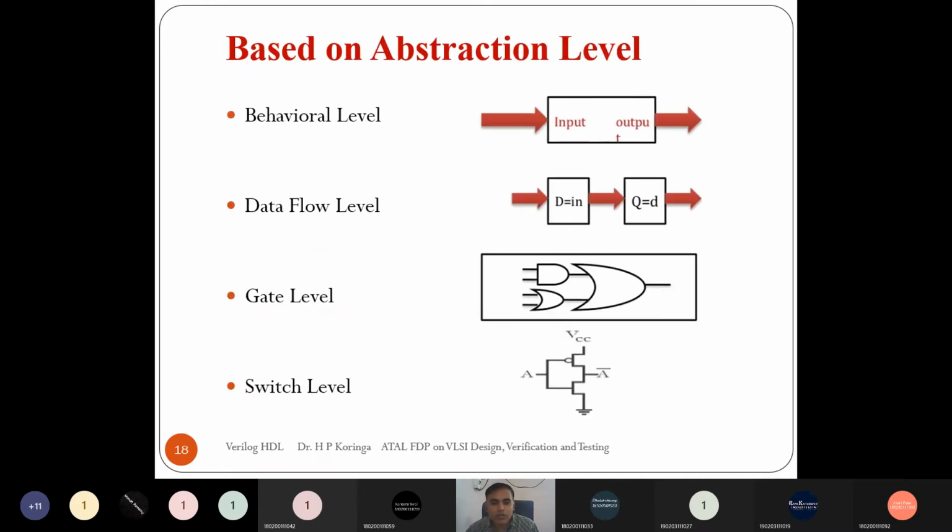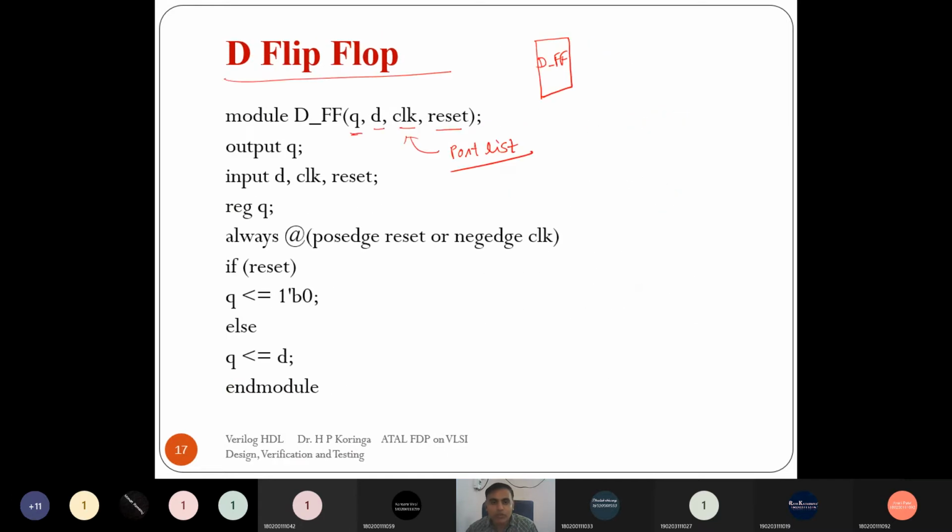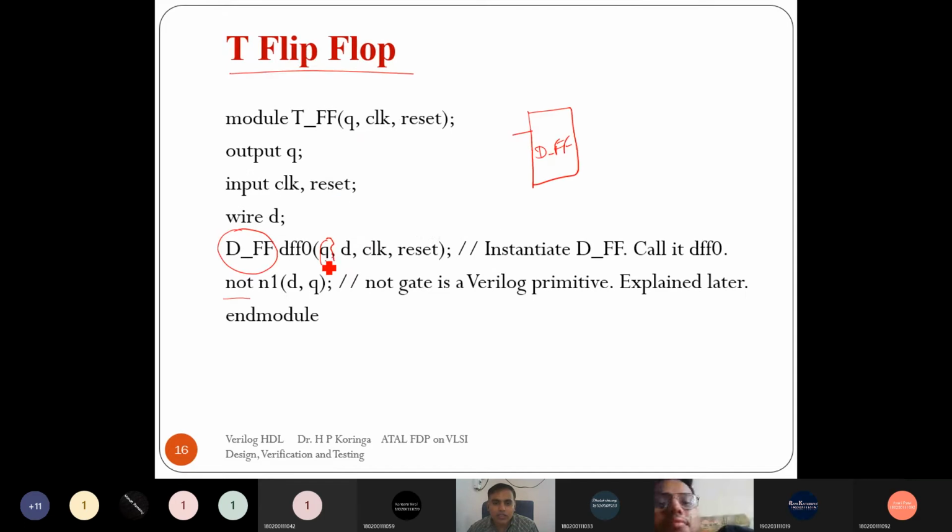So first in the port list, it is the output of the D flip-flop. We want to connect the output of the D flip-flop to the input of the NOT gate as well as our final output. So here you can see this is the output. It is connected with the output of the T flip-flop as well as this output is used for the input of the NOT gate, and this is the output of the NOT gate. So the NOT gate output we want to connect to the D input. So this is input and this is the output.